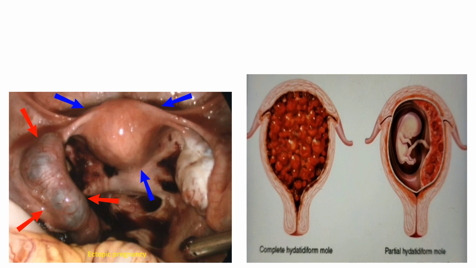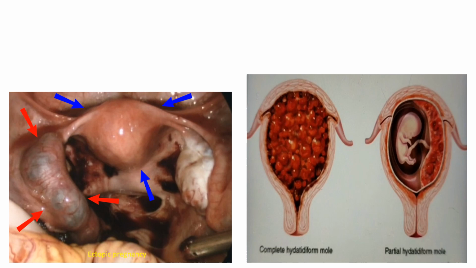And in the female, we can see some clinical features like there is preeclampsia during first trimester, there is a raised HCG level, then dark brown or bright red vaginal bleeding is there. These hydatid moles resemble bunch of grapes, so the vesicles are present in the urine.